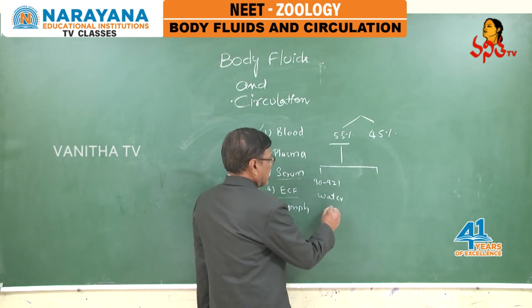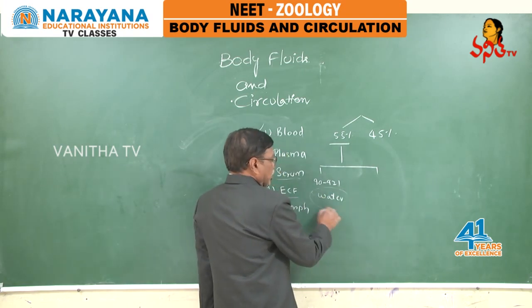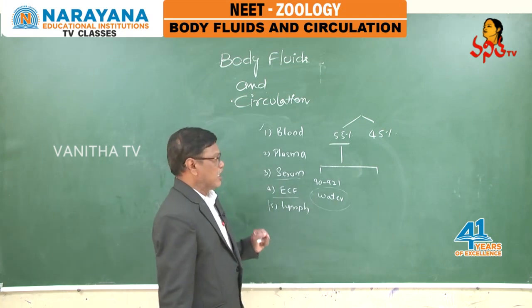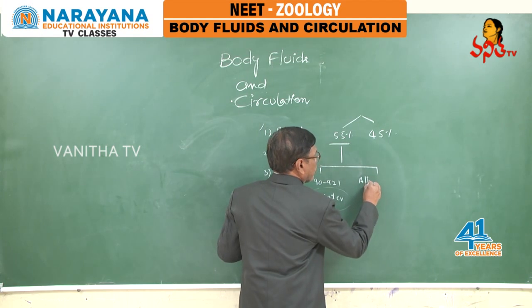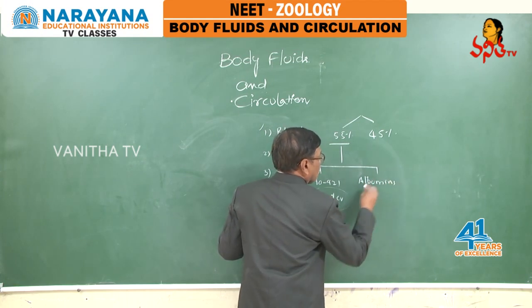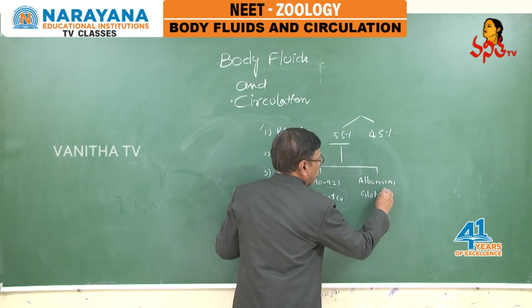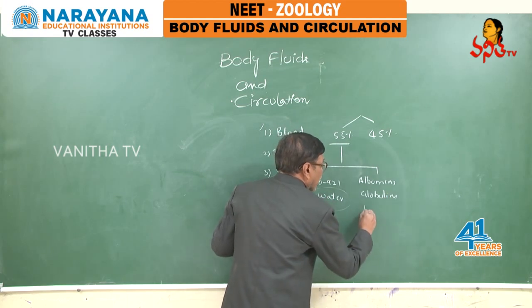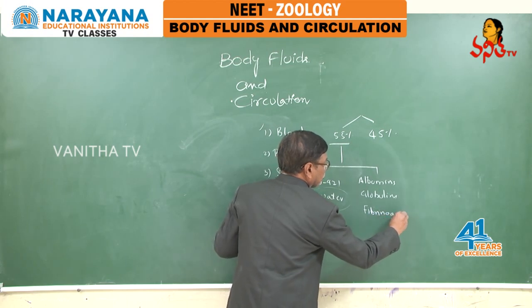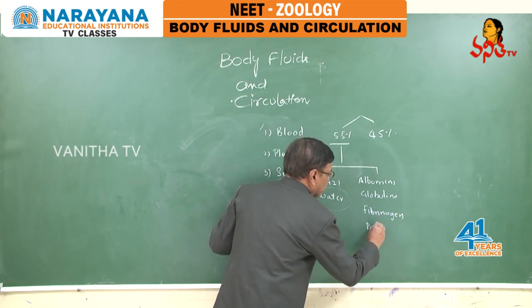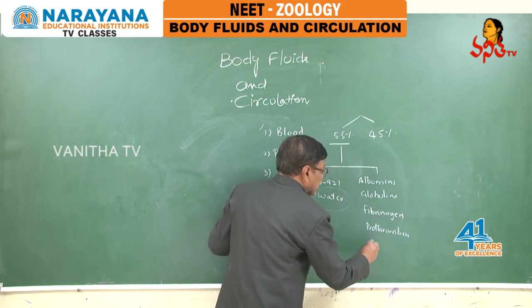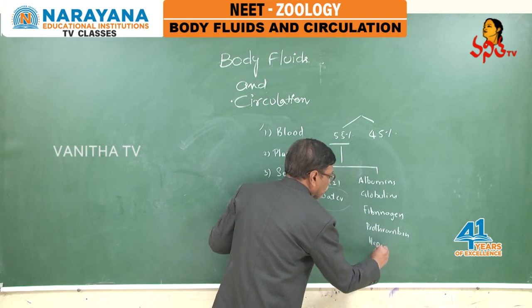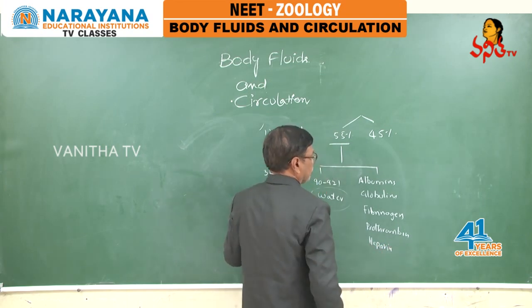What is the composition of this? 90 to 92% water is present. In the remaining percentage, what are present? Albumins, globulins, fibrinogen, prothrombin, heparin.